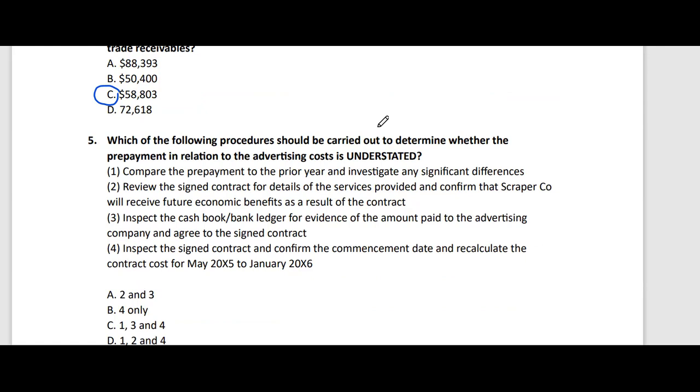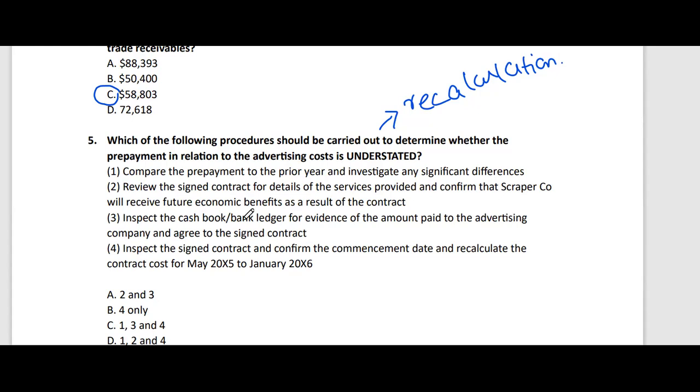it is understated. Okay, to see that prepayment is not understated, the only method we can check it via is recalculation or reperformance. We will obtain the contract and we will perform the recalculation, reperformance in order to check what should be the prepayment balance at the year end. If the records don't show the balance equal to the amount that we have recalculated, it means the prepayment balance at the year end is incorrect, whether it will be understated or overstated.